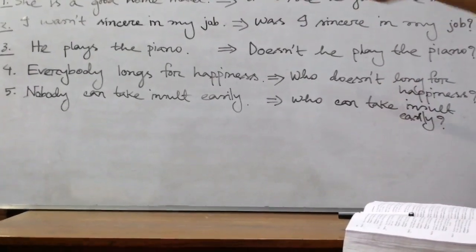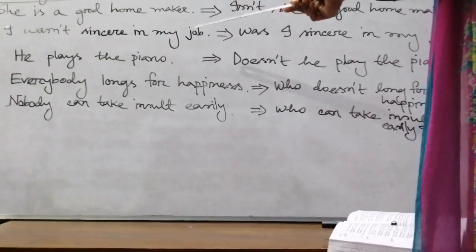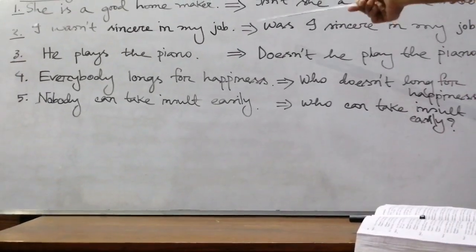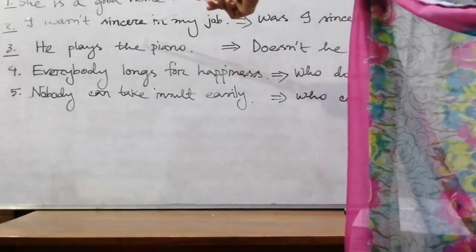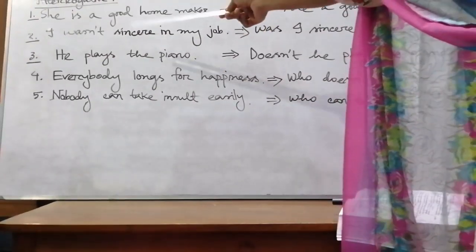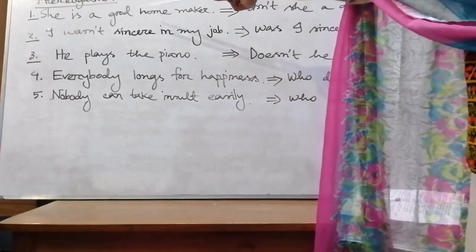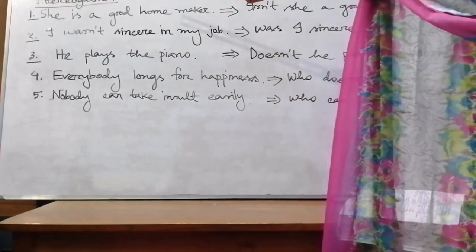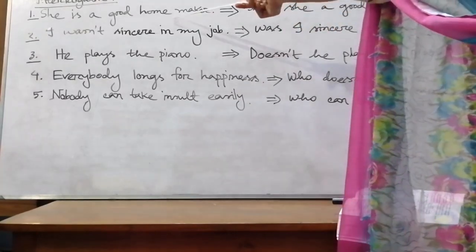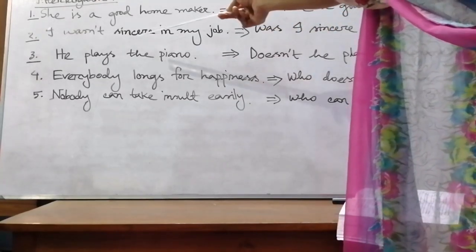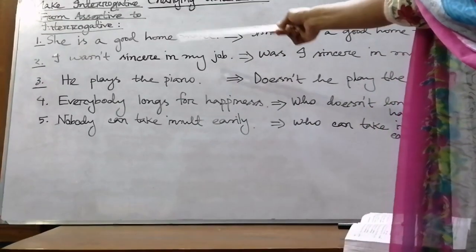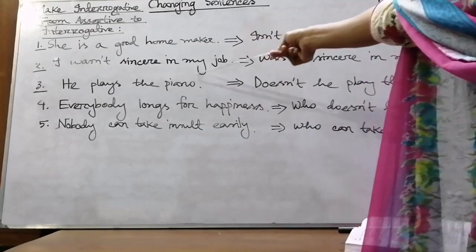Then go to sentence number 2. Look at sentence number 2: I wasn't sincere in my job. What type of sentence is it? Of course, assertive and negative too. There are two types of assertive sentence, affirmative and negative. Sentence number 1 is affirmative, and sentence number 2, I wasn't sincere in my job, is negative.